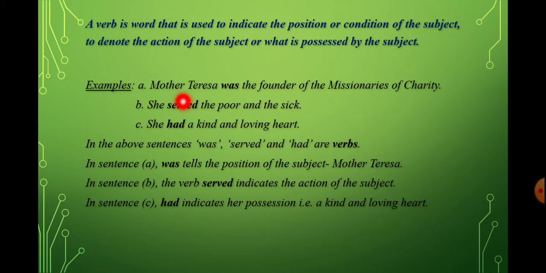So moving towards the verbs. In these three sentences you can see there is a word which is highlighted, that is was, served, and had. And what are these? These are the verbs. We can say was and had are helping verbs, and served is a main verb. So in sentence A, was tells the position of the subject, that is Mother Teresa. In the second sentence, served indicates the action of the subject. What is the action of Mother Teresa? She served the poor and the sick. And in the third sentence, had indicates her possession, that is, she has a kind and loving heart.